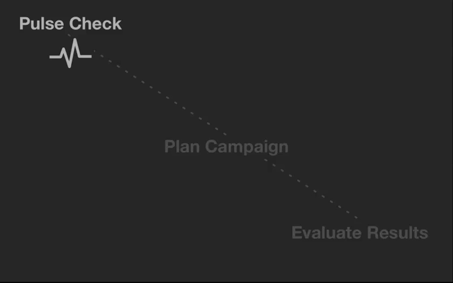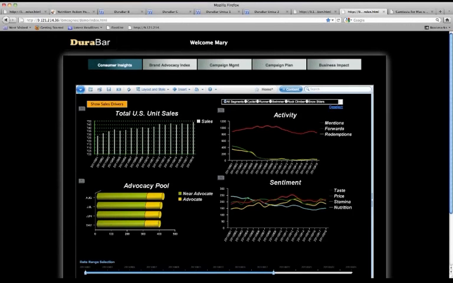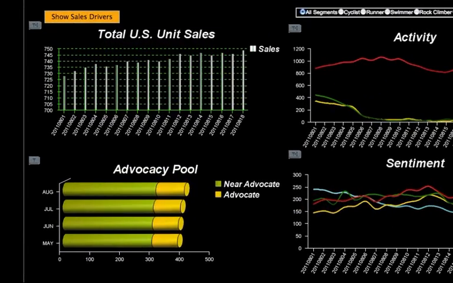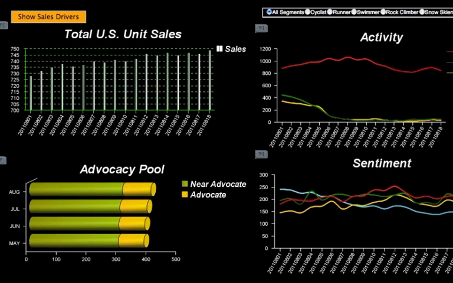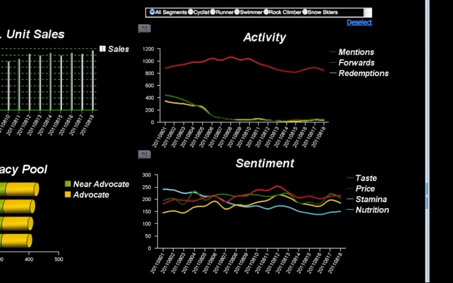Well, it's been 3 weeks since Mary oversaw the launch of a new flavor extension for DuraBar. As she starts her workday, she fires up her social media marketing dashboard, which shows everything she's focused on as a marketer, with drill-in options as needed. The left side of the dashboard shows overall DuraBar sales and advocate totals. The right upper graph tracks campaign metrics, and the right lower graph shows positive sentiment trends for the attributes that Mary is working to associate with DuraBar.